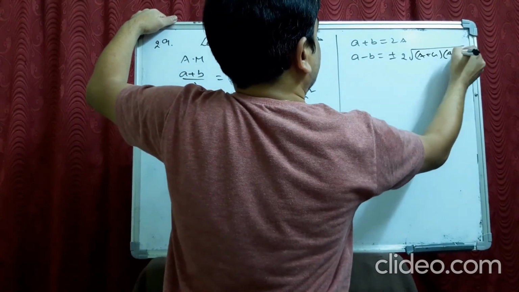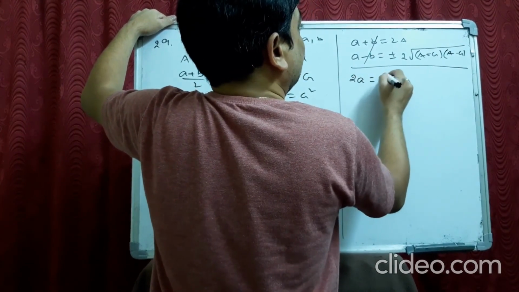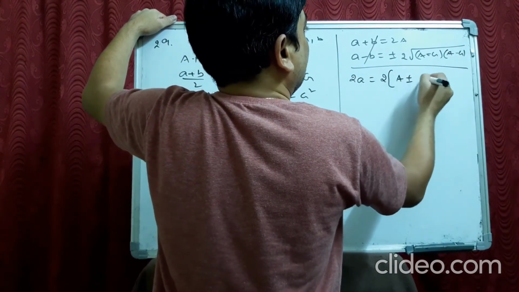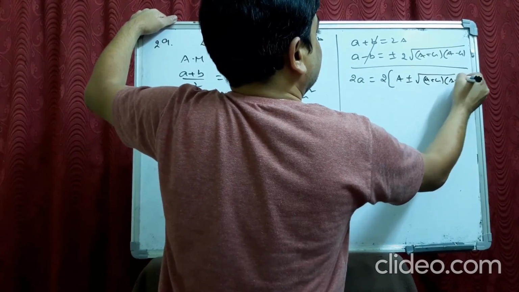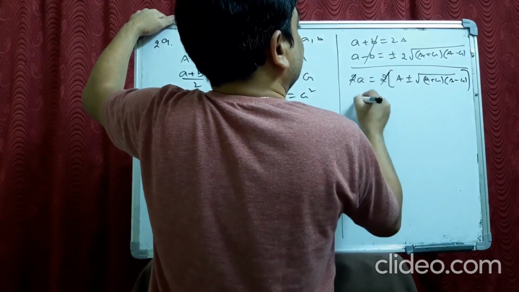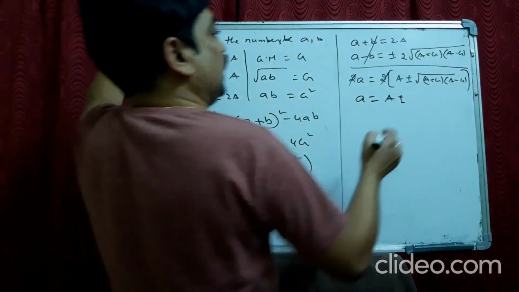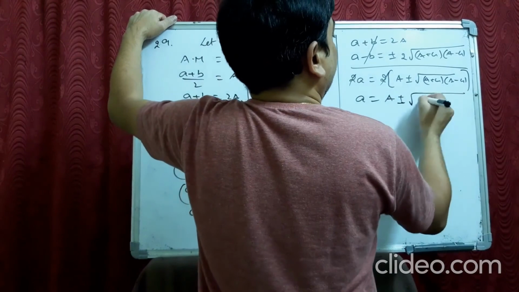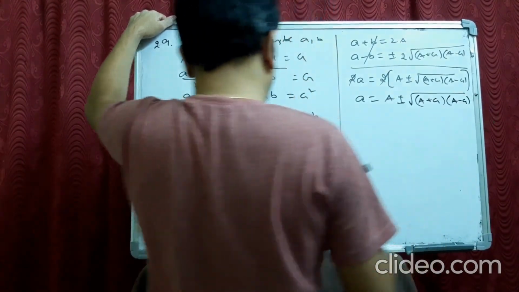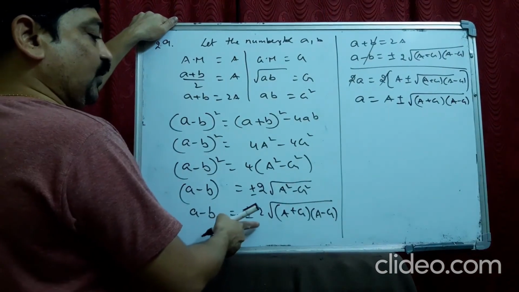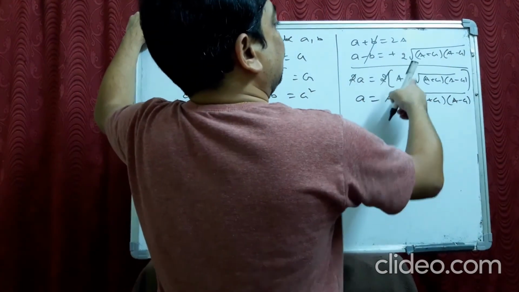When you add, you get 2a is equal to, taking 2 common, A plus or minus root of (A plus G) into (A minus G). Cancel, so a is equal to A plus or minus root of (A plus G) into (A minus G). If you take plus, you get this. We go with the plus first.